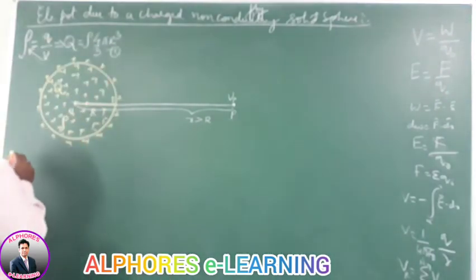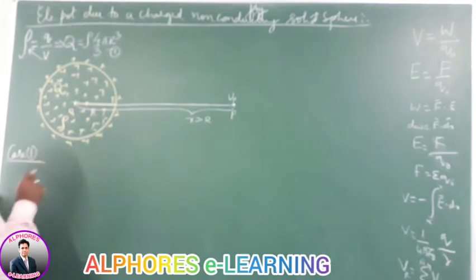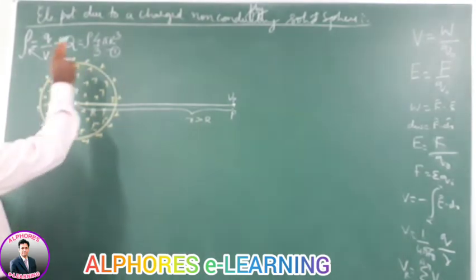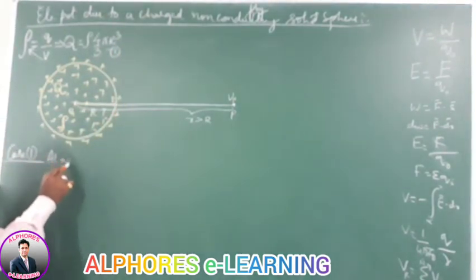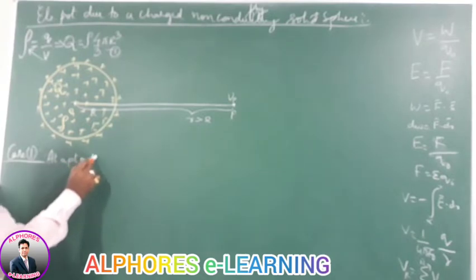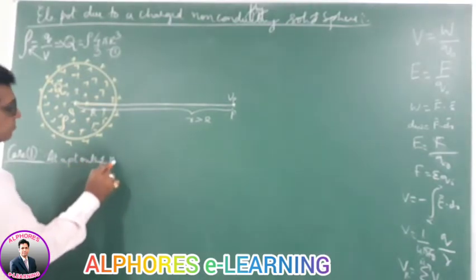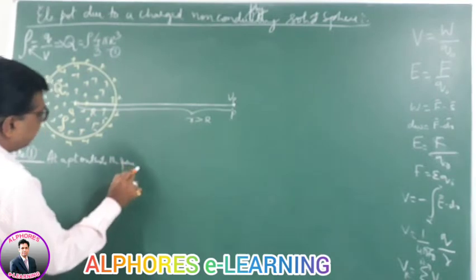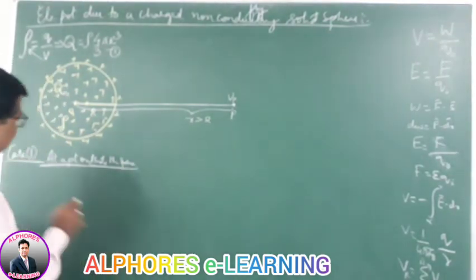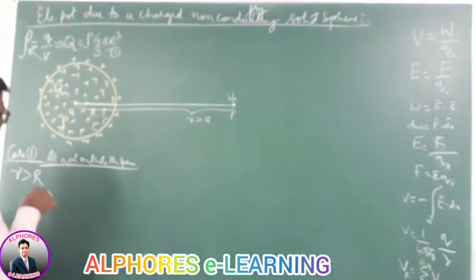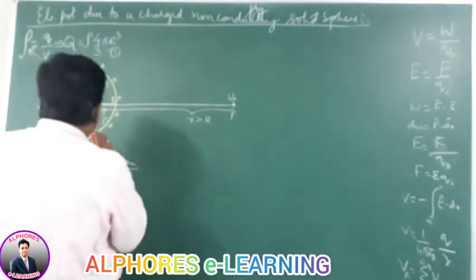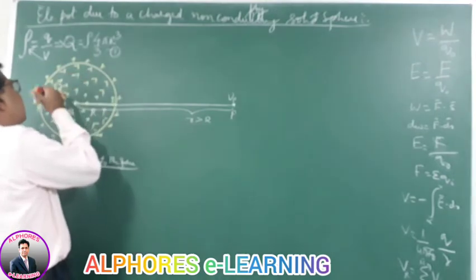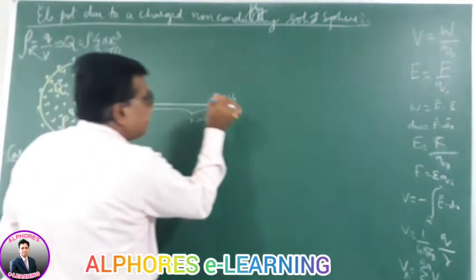So case 1, first case. Potential due to a charged non-conducting solid sphere at a point outside the sphere, at a distance r greater than capital R. First of all, we have to find the electric field intensity due to the solid sphere at this point P.